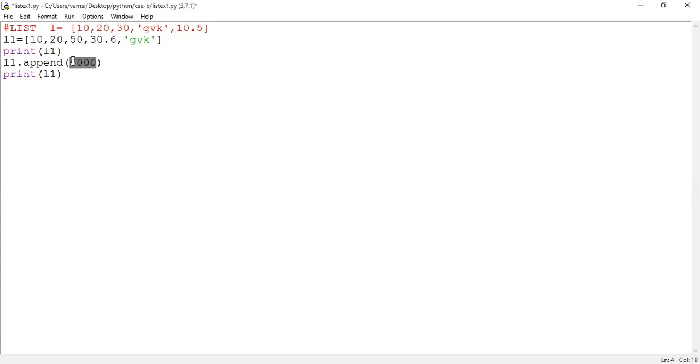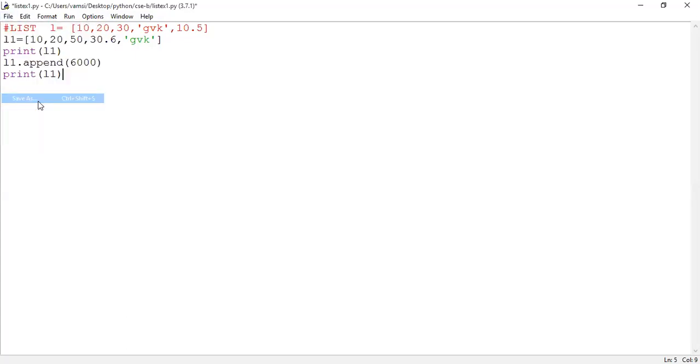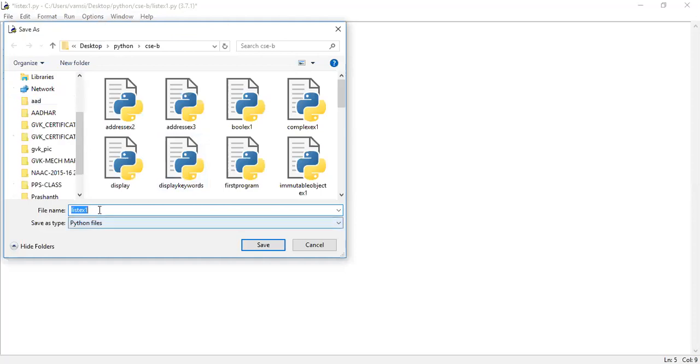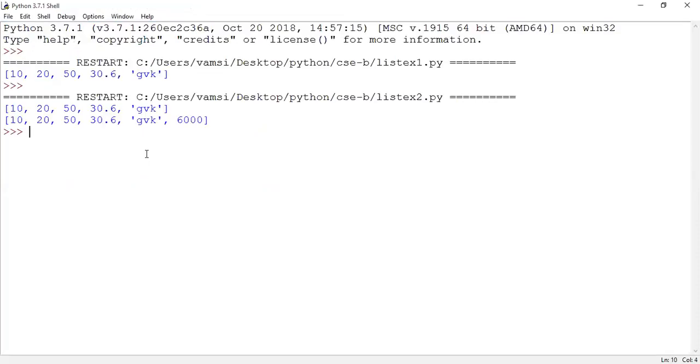So this is an example. Earlier in the initial stage, the object is having 5 number of elements. The moment it executes L1 dot append, now the content of this object is changed. So I'm making changes here. Save as, I'm giving a new name, list example 2.py. Save it, then run the program. Execute it. See here, what it is showing? A new element is added.